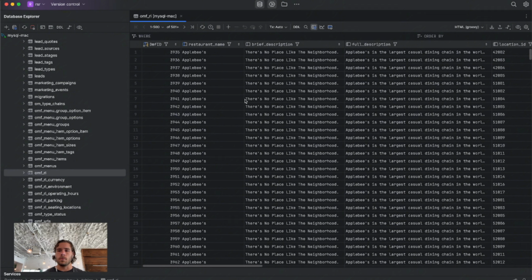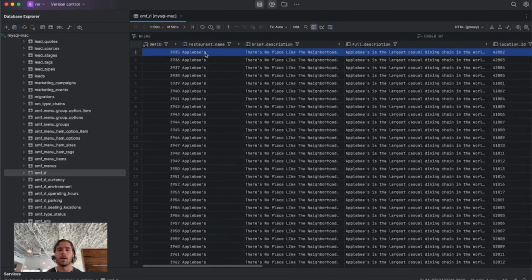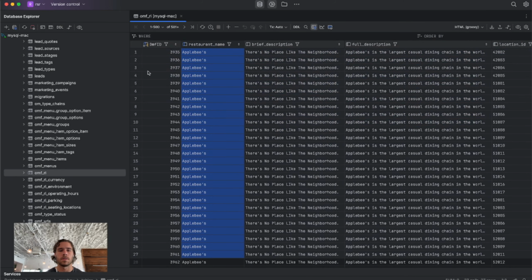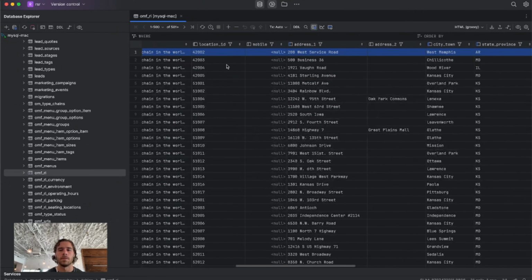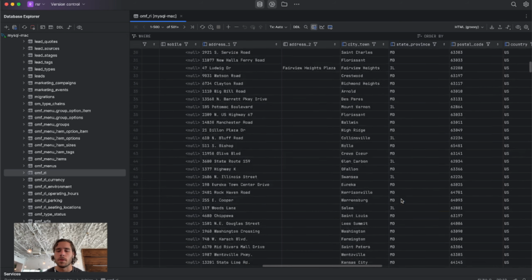The way that their data is structured is they have a bunch of different restaurant rows for different addresses. So yes, this is a bunch of Applebee's, but this is specifically an Applebee's in West Memphis, Arkansas. And then this is one in Kansas, Missouri.